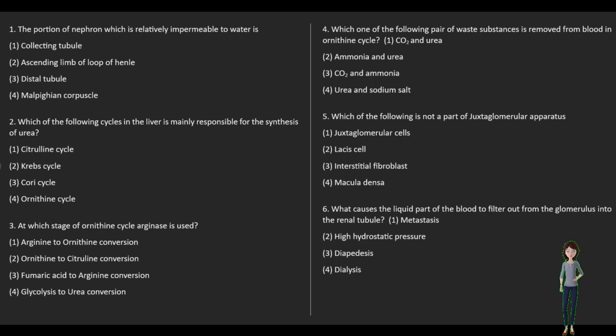5. Which of the following is not a part of juxtaglomerular apparatus? 1. juxtaglomerular cells, 2. Lacis cell, 3. interstitial fibroblast, 4. macula densa. 6. What causes the liquid part of the blood to filter out from the glomerulus into the renal tubule? 1. metastasis, 2. high hydrostatic pressure, 3. diapedesis, 4. dialysis.